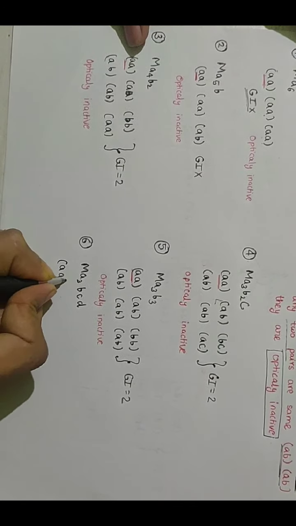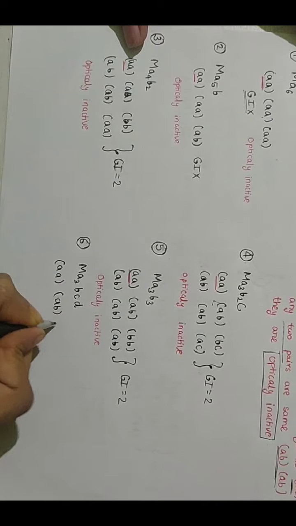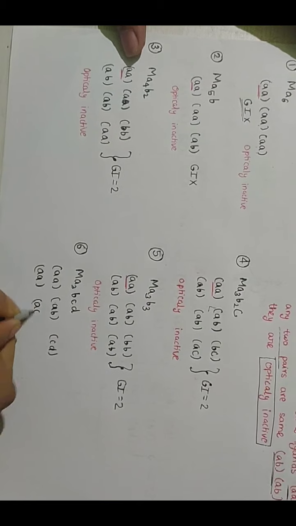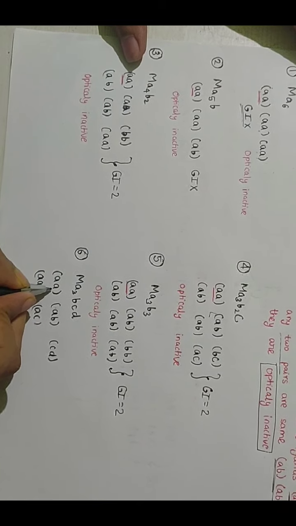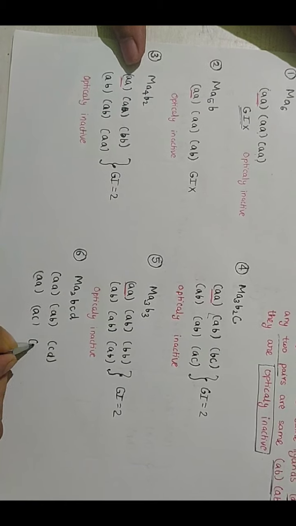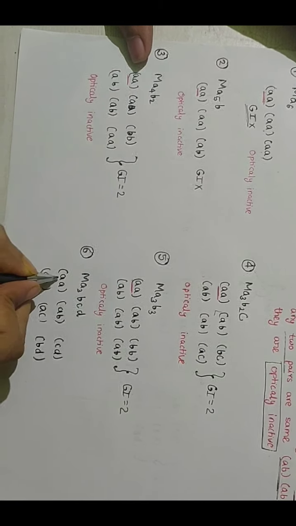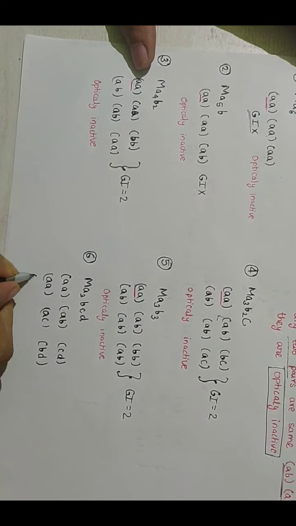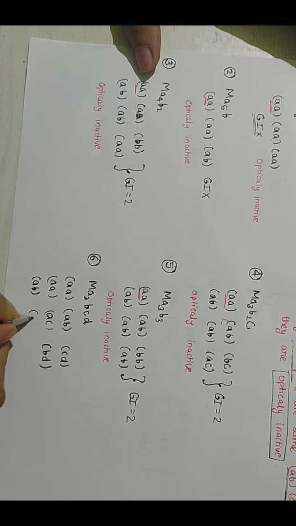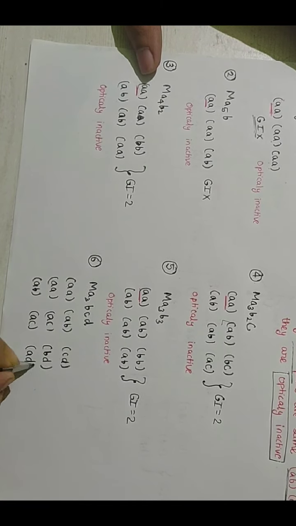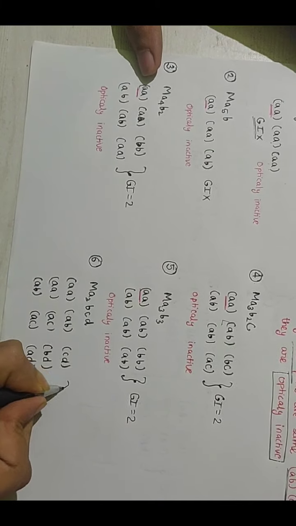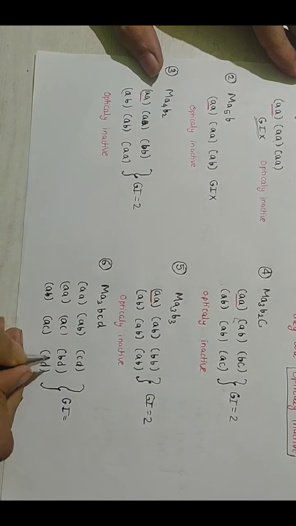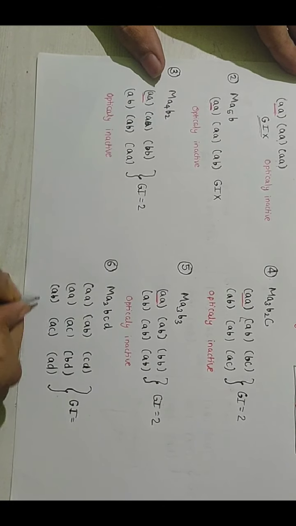So we form the combinations AA, AB, CD, and AA, A with C, and B with D. Now we do A with B, A with C, A with D. So the number of geometrical isomers shown by them is, we can also form another type of combination.